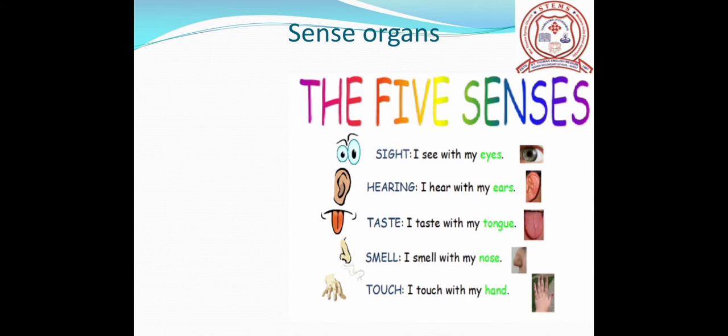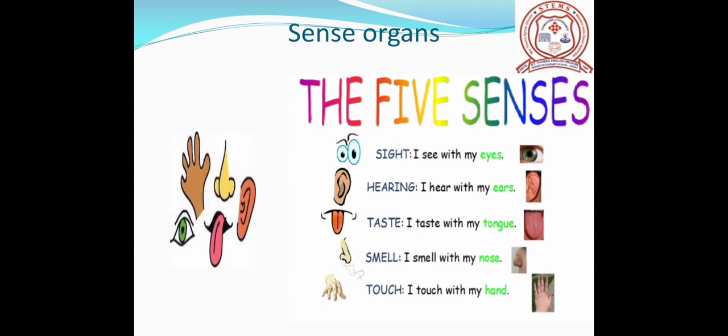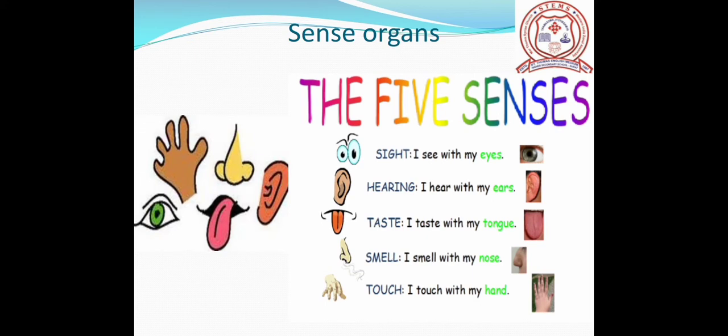Children, let's begin with sense organs. What are sense organs? In the previous class you learned about it. Yes, we have 5 sense organs: eyes, nose, ears, skin, tongue. Eyes to see, ears to hear, nose to smell, tongue to taste and skin to feel.